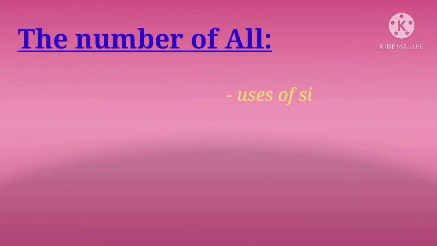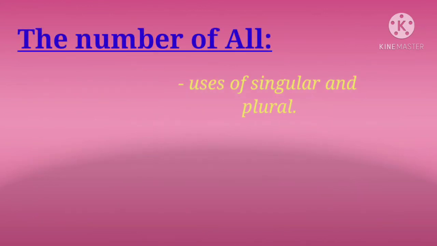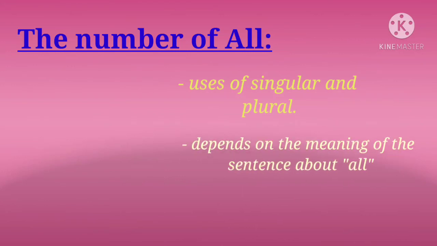The fourth rule is the number of all. The word all is used in both cases, that is in singular form and in plural form. But here we get confused about where we have to use it in singular form and where in plural form.